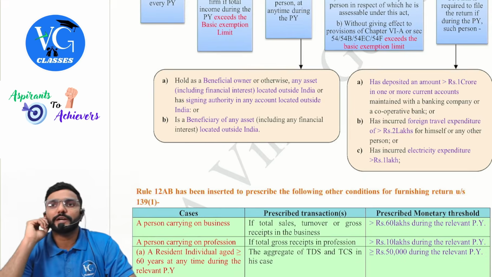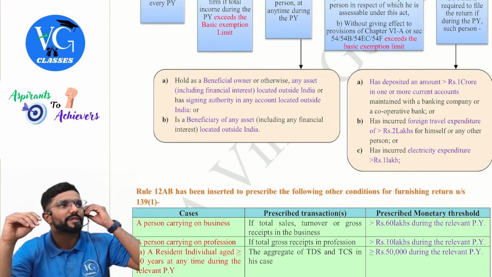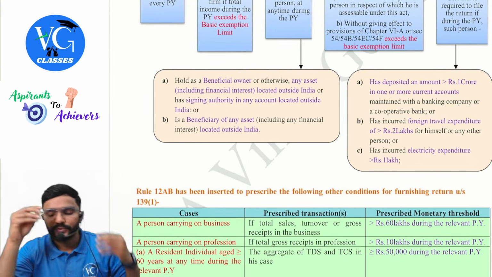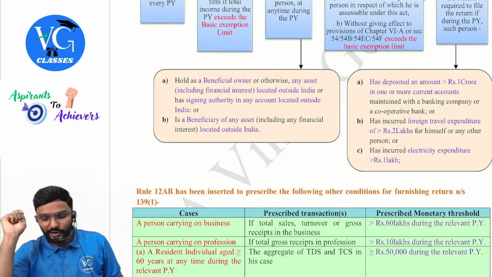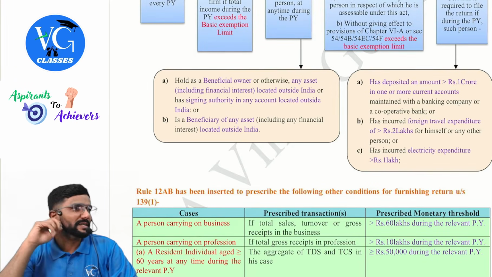Sir, I have two current accounts, sir. I have deposited 60 lakh, 60 lakh. Have I crossed the limit? Yes, aggregate more than 1 crore. More than 1 crore, guys. Yes, sir. Next, has incurred a foreign travel expenditure of more than 2 lakh for himself and his family members.